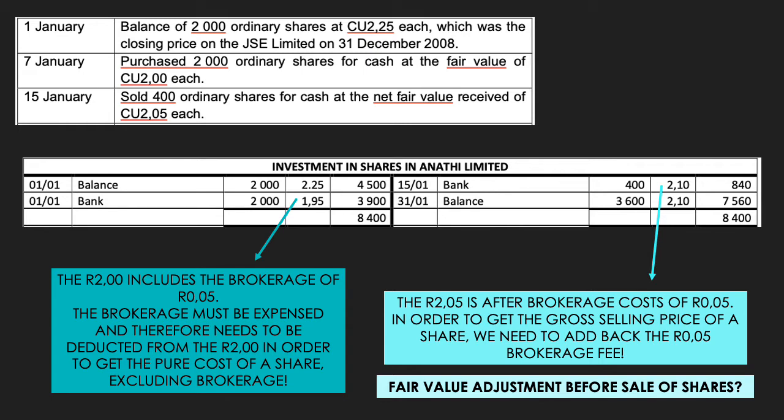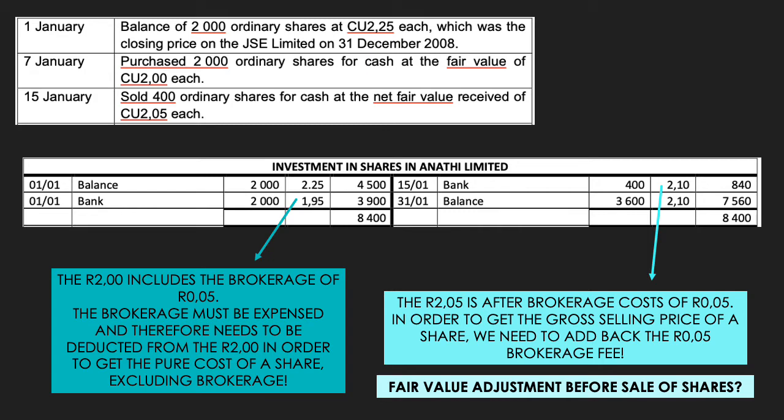Therefore, when we account for this transaction in the ledger account, we debit the investment in shares account with the total of R3,900, which represents the purchase of 2,000 ordinary shares at R1.95 each.